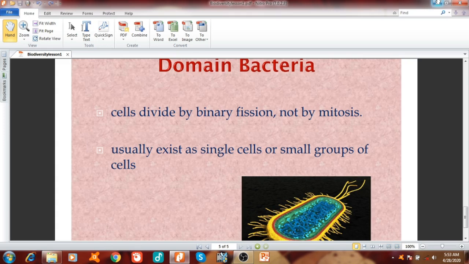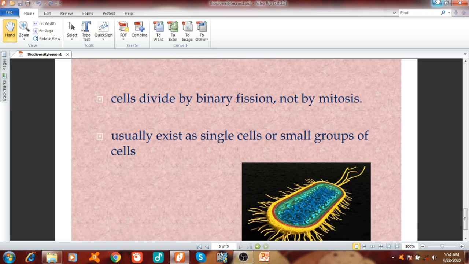Bacteria usually exist as single cells or small groups of cells. They don't have any organized system, for example tissue formation. They are mostly present in single forms. Or if they are together, for example, some bacteria live together, circular bacteria, cocci or rod-shaped bacteria, they just are together in the form of chains or clusters, but they don't have any organization. They can also exist as a single cell. So this is the end of the first lesson.